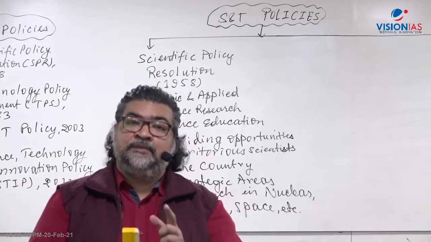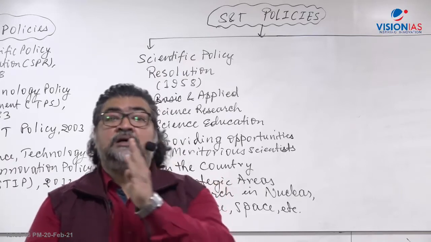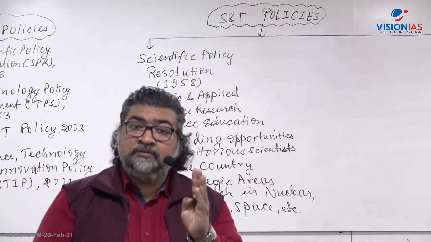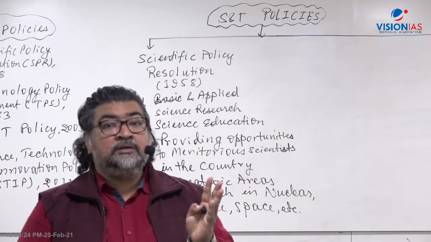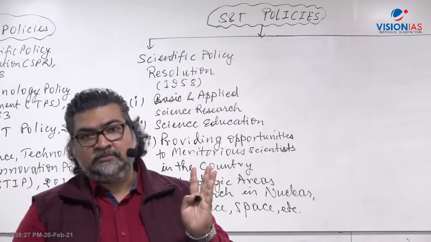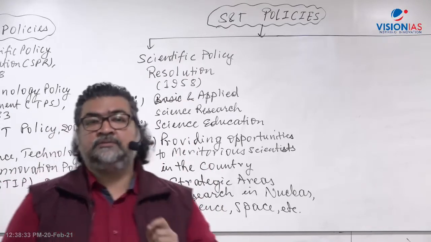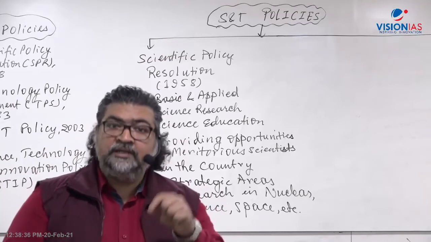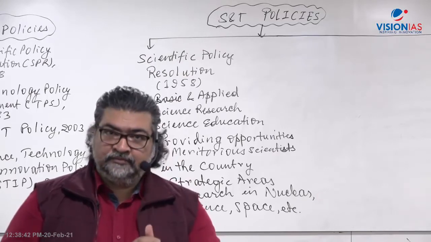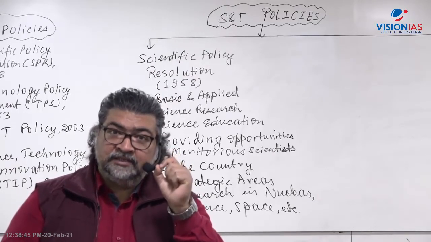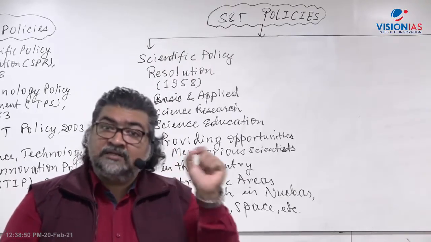India selected non-alignment. We went for non-alignment, that we will not align to any of the blocs, either communist or capitalist, but we will maintain the relationship with both. We will not get swayed away by their ideologies. That was India's stand. But the Soviet Union, which is now Russia, supported India in terms of transfer of technology. A number of important technologies for defense, like missile technology, right? Submarines, right? We got from Russia, at that time the Soviet Union.